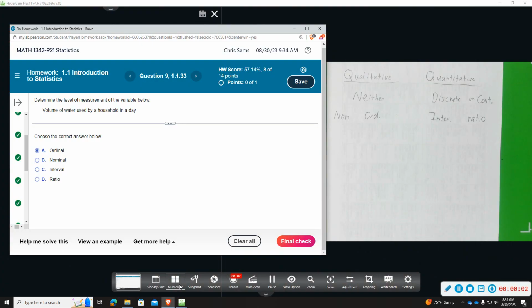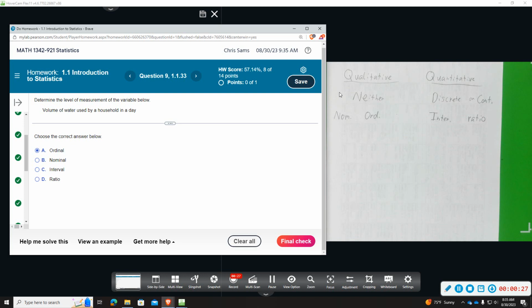All right, question number 9. So here's a little chart that I've made to kind of help you with the levels of measurement. When we're looking at data, we first need to determine, is it qualitative or quantitative? Is it just a characteristic or is it numerical, quantitative? Once we decide that, our next few choices are going to be decided for us.